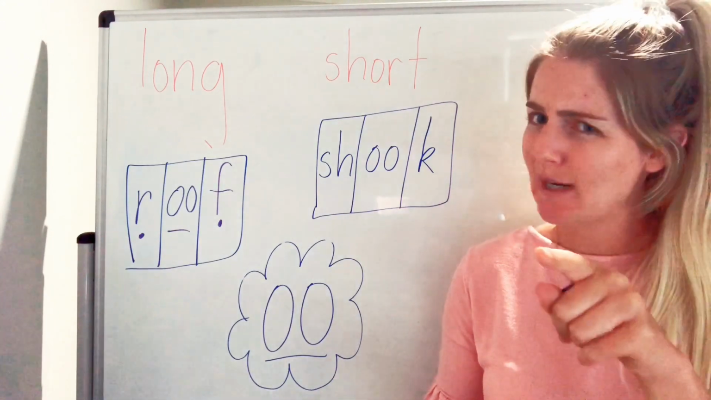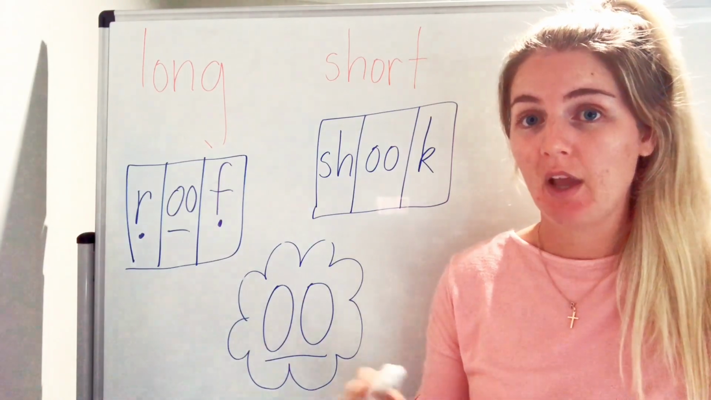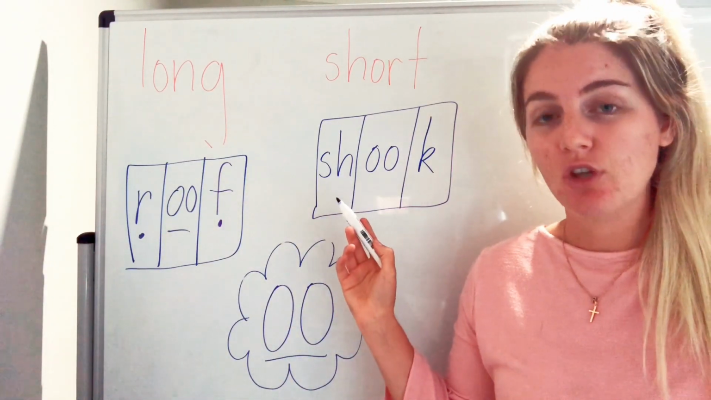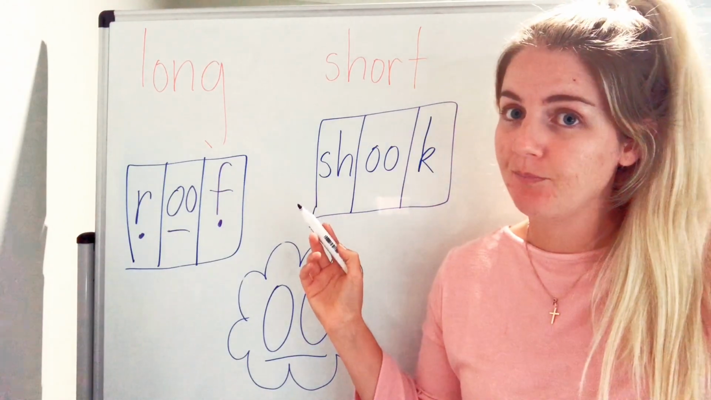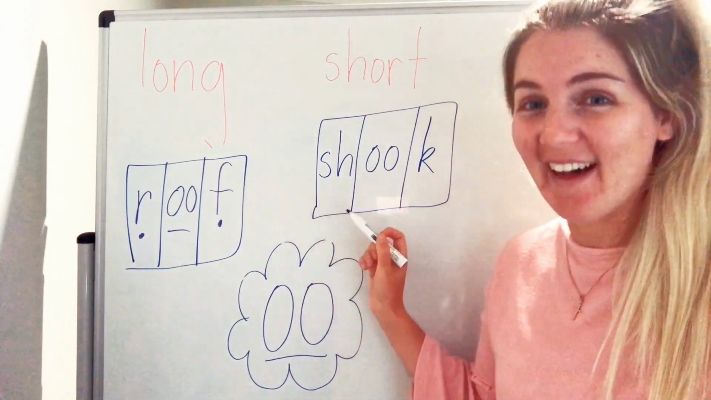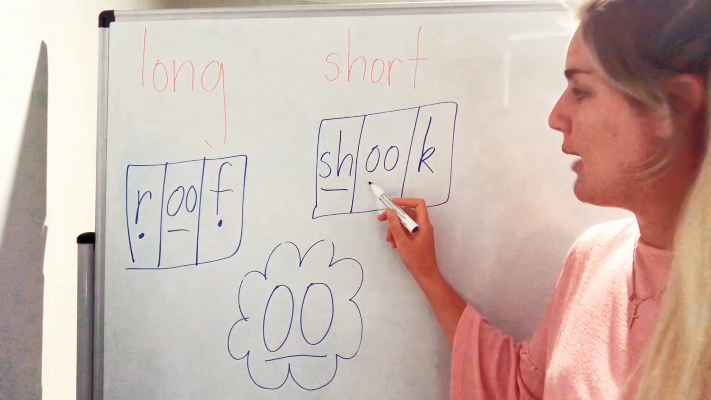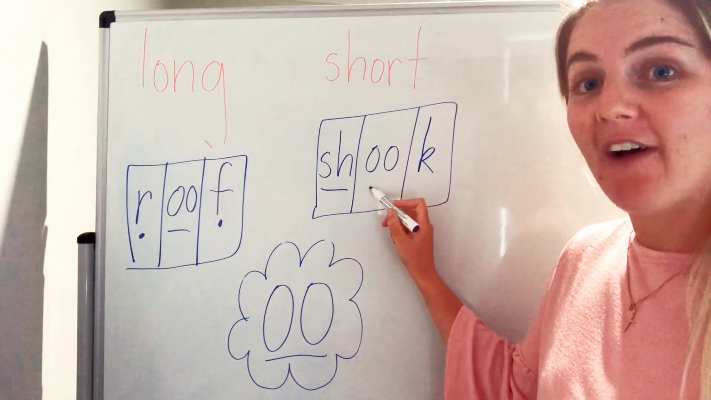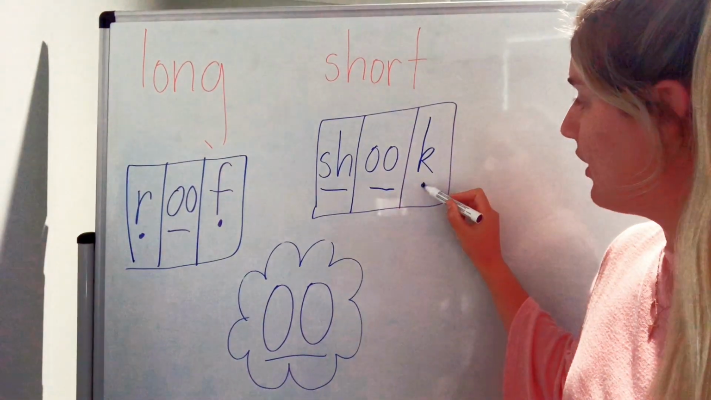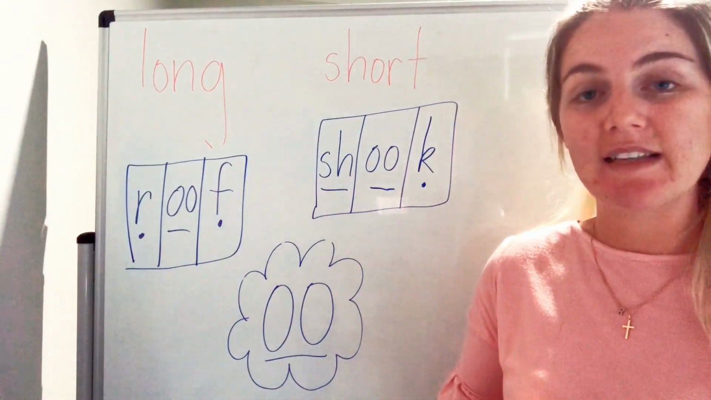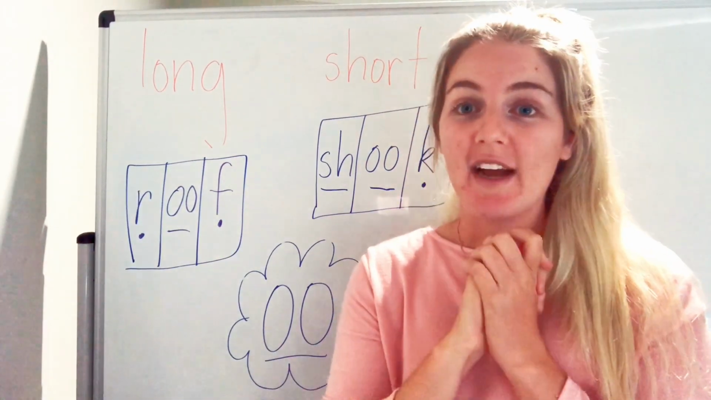I'm so impressed, but here comes the tricky part. Where do you think the sound buttons and sound bars would go? At the start, we have a digraph, 2 letters making one sound. So is it a sound button or sound bar? That's right, a sound bar. Because SH makes sh. And then we have our vowel digraph making one sound, which gets a sound bar as well. And then K on the end is making a sound by itself, so it gets a sound button. Well done. Okay, now it's time for our caption.